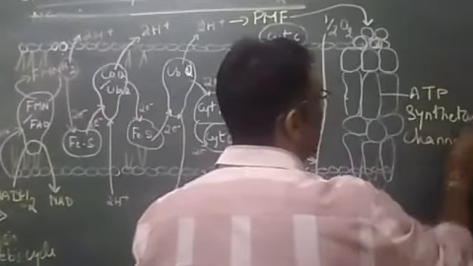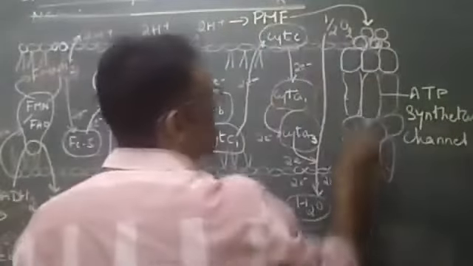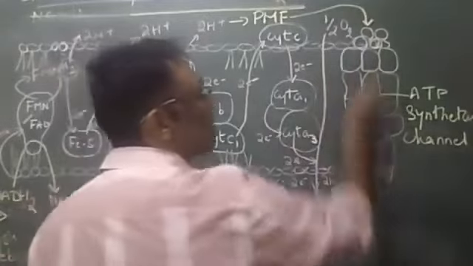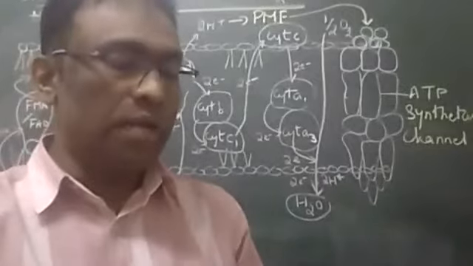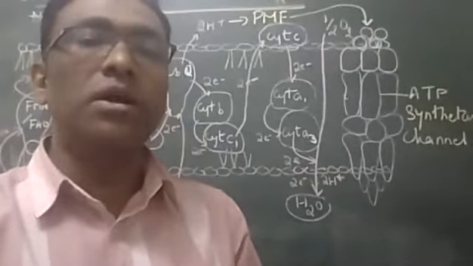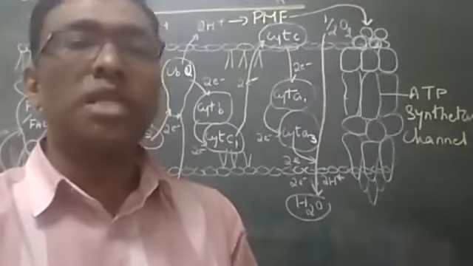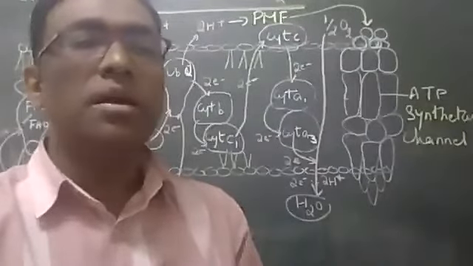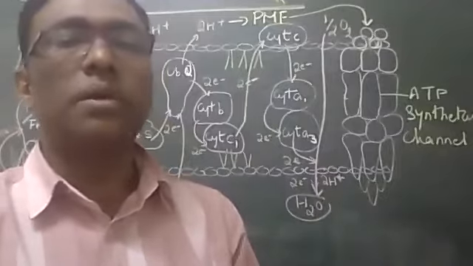This is called the ATP synthase channel, wherein the protons will enter and influence the various proteins present in it, like alpha, beta, epsilon, delta. We will discuss those proteins in the next session. We'll be talking about the ATP synthase channel separately. They are also called oxysomes, another name.